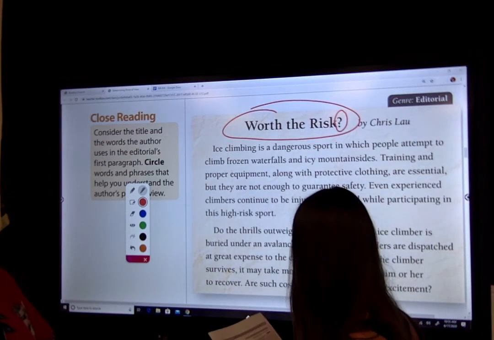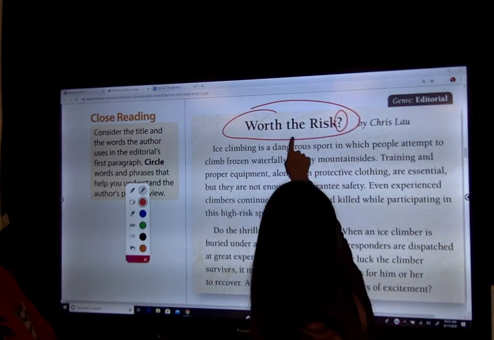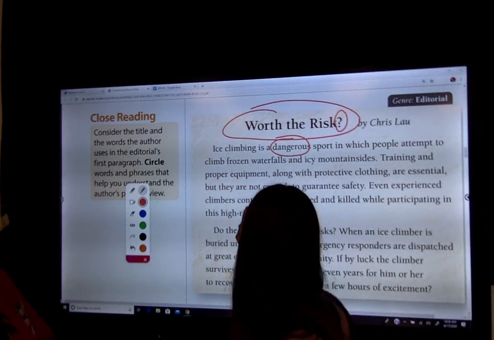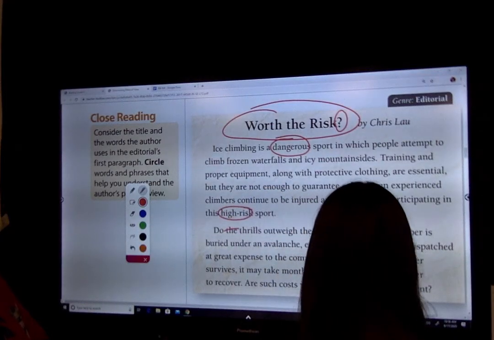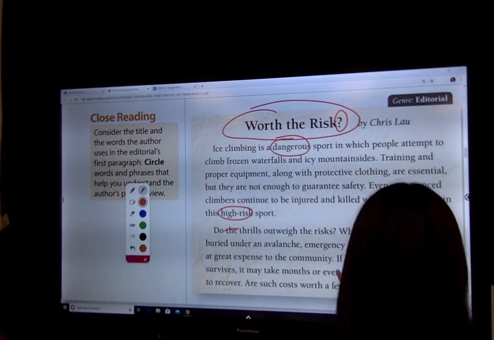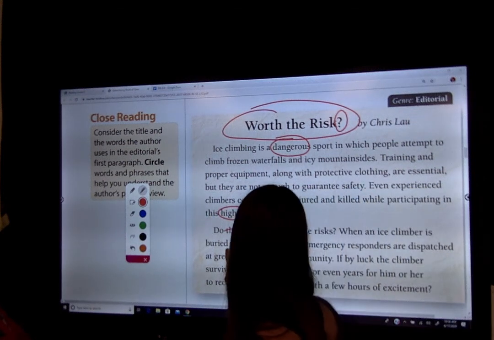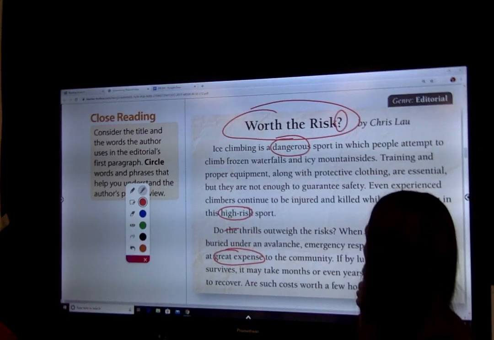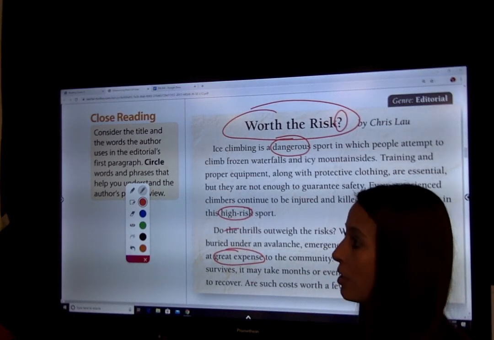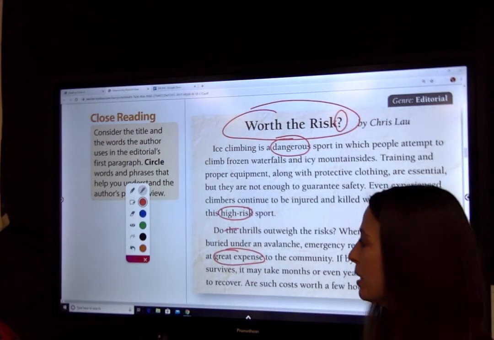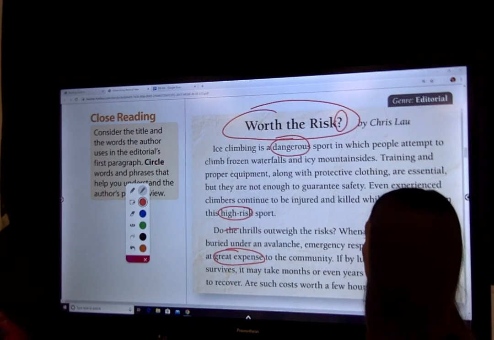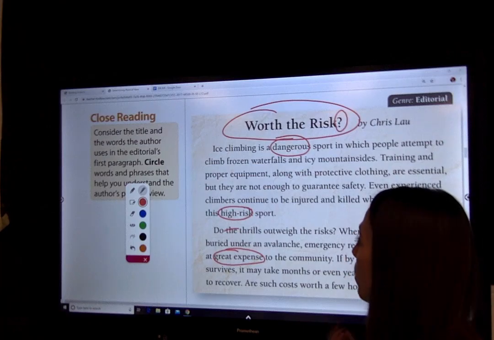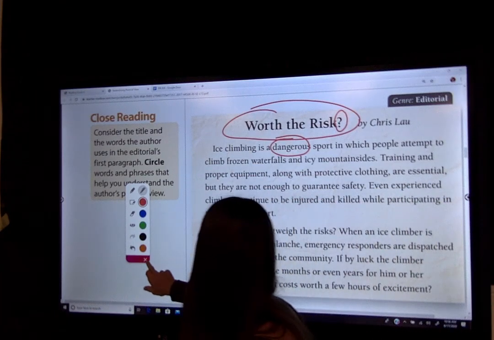And if you'll keep noticing, from there, some other words would be dangerous. And then, high risk. And then toward the end, great expense. That means it's going to cost a lot of money. So all the words that I see here are more negative words. So they're showing the danger and how expensive it's going to be and how it's going to risk not only injuring themselves but others. So we can take these words, and look on down in the story.